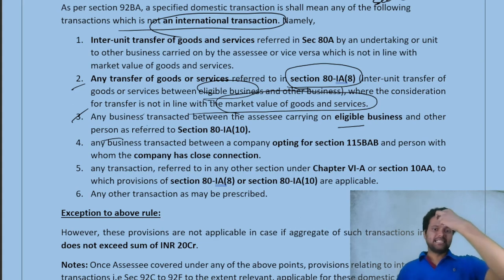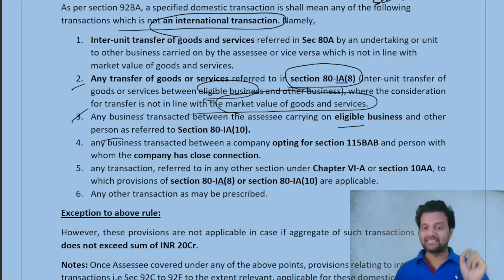Point number 3 says any business transacted between the startup carrying on eligible business and any other person, as referred to in Section 80IA subsection 10. Point number 2 and point number 3 are one and the same, with one change. There we talk about inter-unit transfer of goods and services, meaning both companies are associated with each other, whether as holding and subsidiary, associate, or whatever the relationship is. But in point number 3, they mention any other person, meaning he need not be a closely connected person.